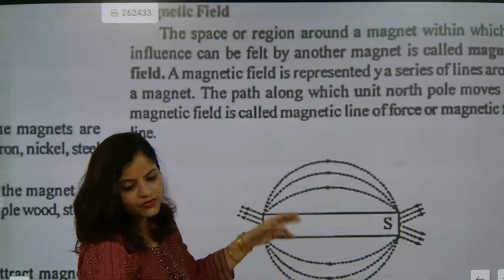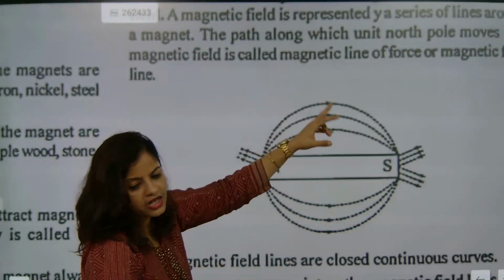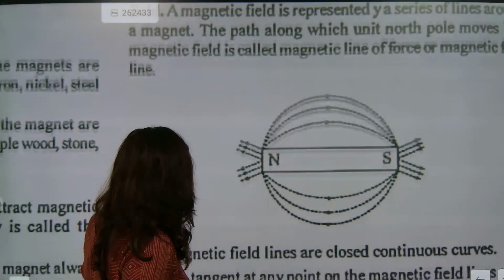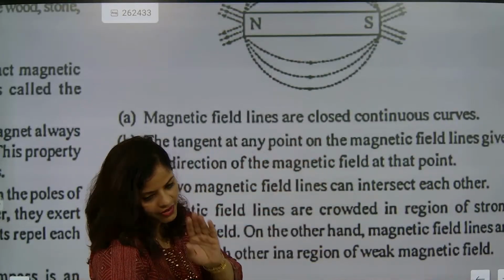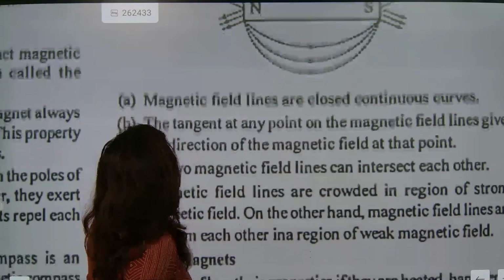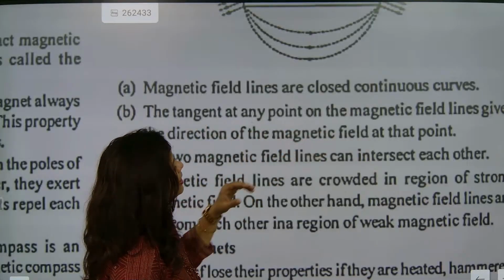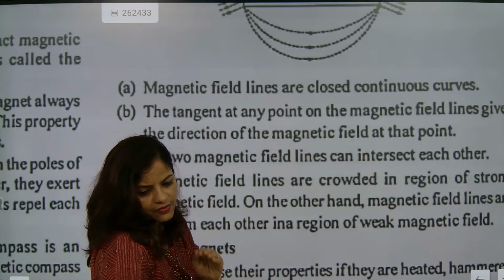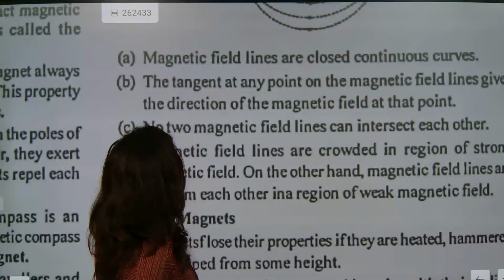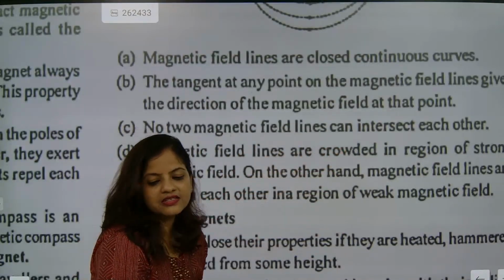The magnetic lines of force will start from the north direction and will head towards the south direction. So the magnetic field lines are closed continuous curves. I explained it. Next point, the tangent at any point on the magnetic lines of force will give the direction of the field. That's a very important point. Next point, no two magnetic field lines can intersect each other.